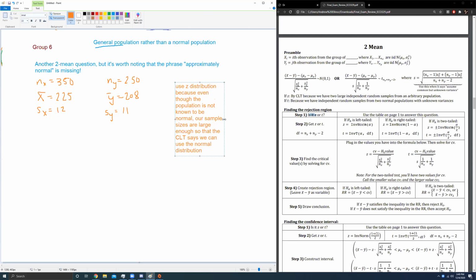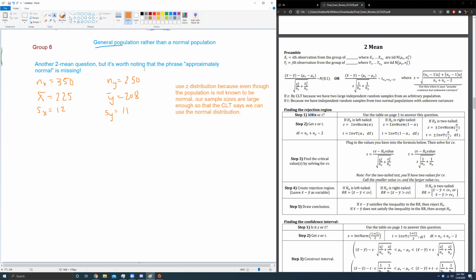That's a key fact: even though our population is not known to be normal, we didn't see the phrase approximately normal in the statement of the question, our sample sizes are large enough. Again, we're talking about sample sizes in the hundreds, 350 and 250. So we'll be using the z distribution here.